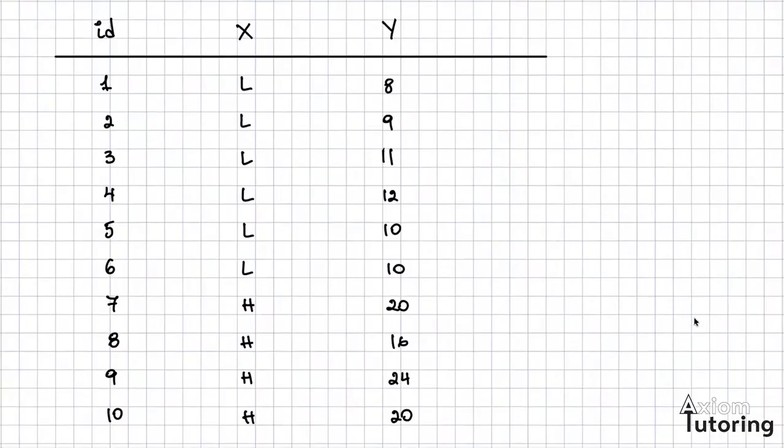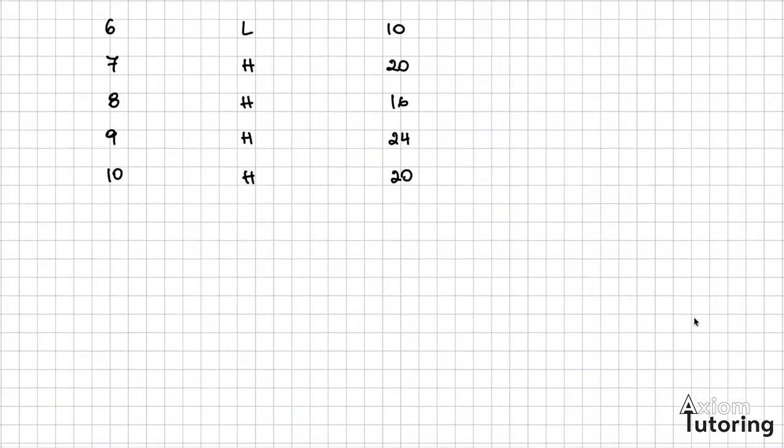You can see here we've got 10 people. We've got whether they are low or high. Think of it in the context of whether you have low or high education, and y is some outcome variable in here. If we were to find the unconditional mean, so the expectation of y for all of those, it would be literally the average.